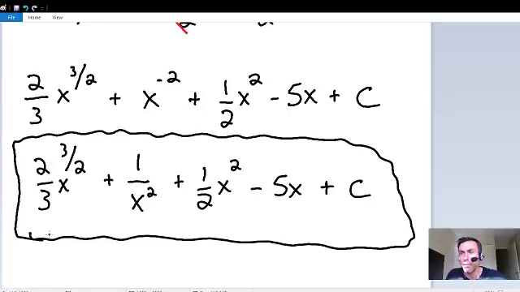And that was a very, very basic integral. The only thing we had to do is just add 1 to each exponent and then divide by the same. I'm going to get into a little bit more advanced problems a little later on in this live stream, so stay tuned for that. But this is the basic idea, and I wanted to go over a basic example before we go on any further.